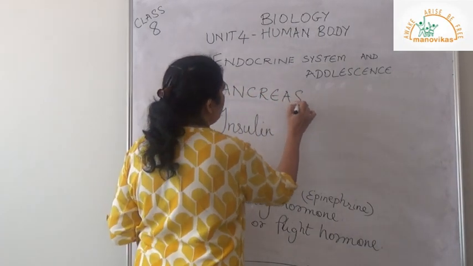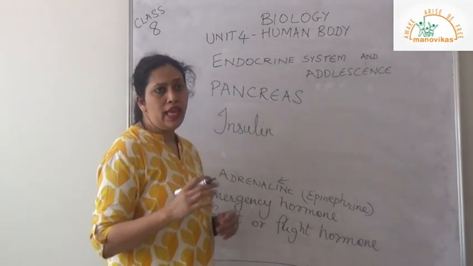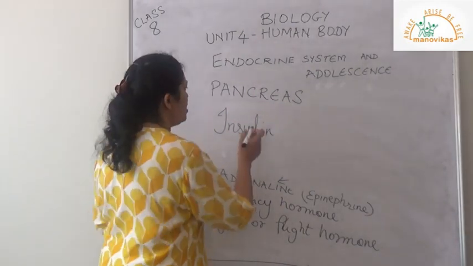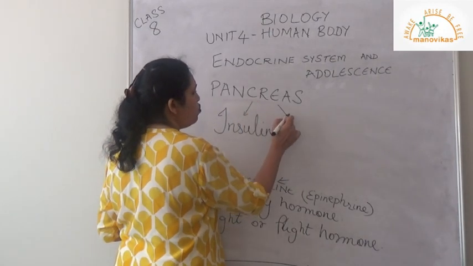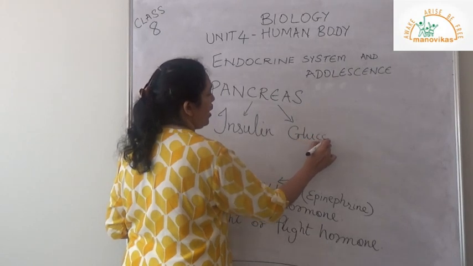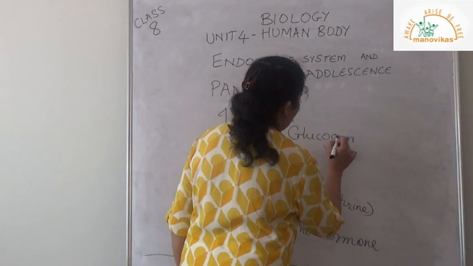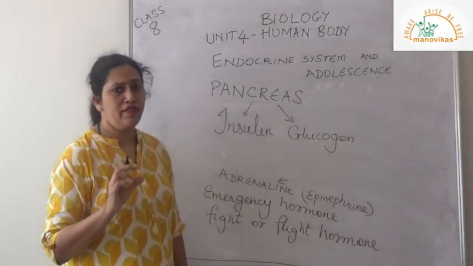It is also exocrine because it secretes pancreatic juice which helps in digestion, and it secretes the most important hormones, two hormones. One is insulin and the second one is glucagon, which takes care of sugar level in our body.